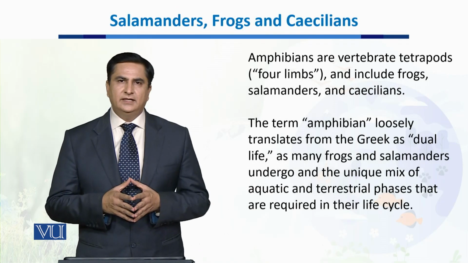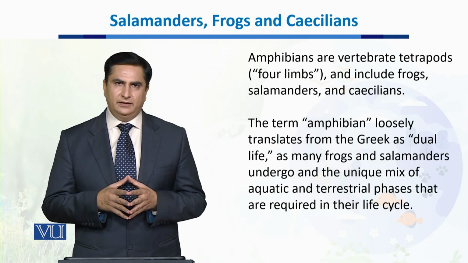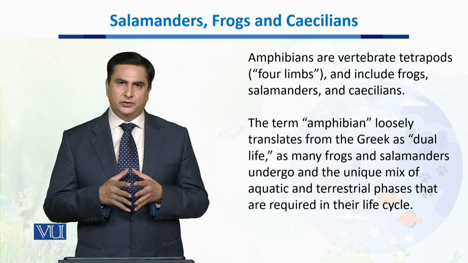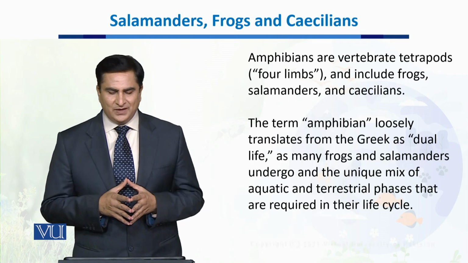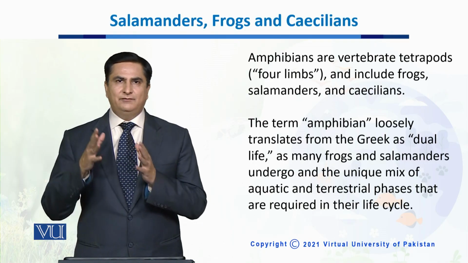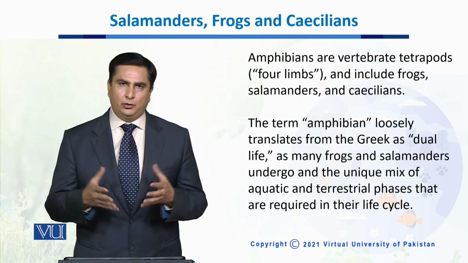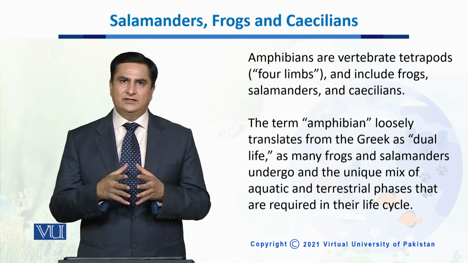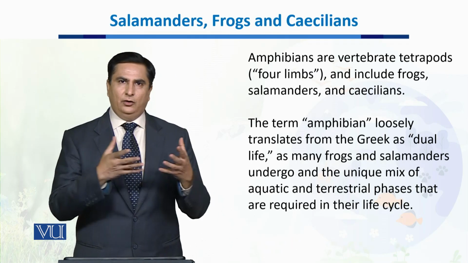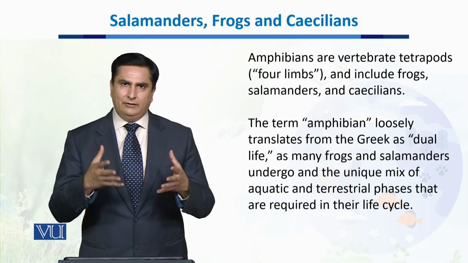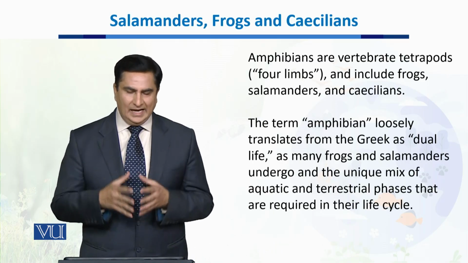Dear students, in this unit we will talk about amphibians, which means three groups of amphibians: salamanders, frogs, and caecilians. Now, amphibians are vertebrates belonging to tetrapoda, which means they possess four limbs in order to survive and live in the terrestrial environment, which means on land.